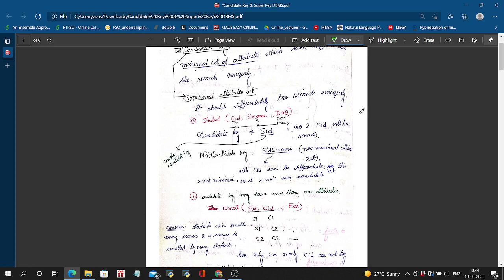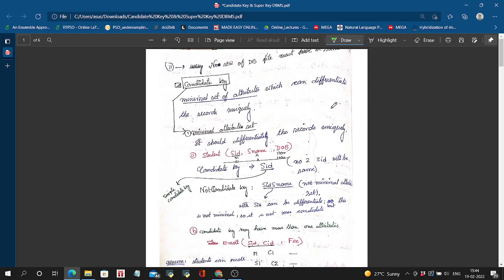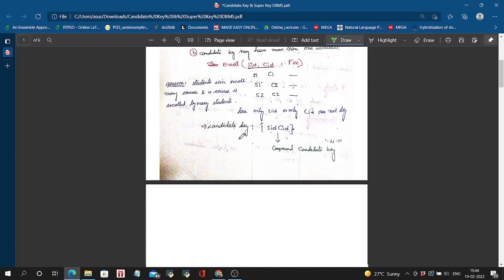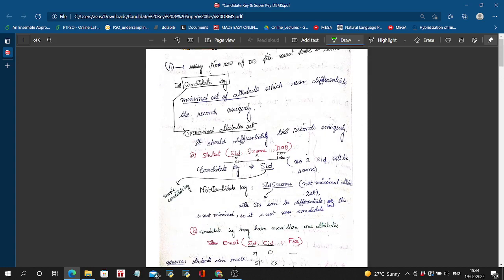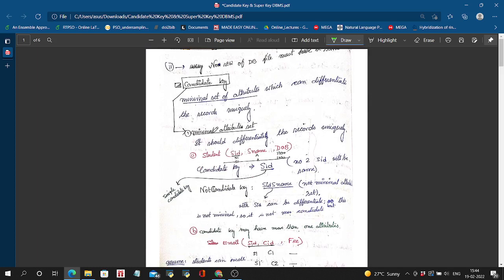So, the first chapter is integrity constraints, and the most important topic is the candidate key and super key. In every year I think there is one question on the candidate key and super key. This year also, that means GATE 2022, there was a question on the number of super keys. You can see that. So let's start. Okay, these are my notes, and I will help you understand the whole thing and how I can solve the questions, in which approach. Okay, so let's start.